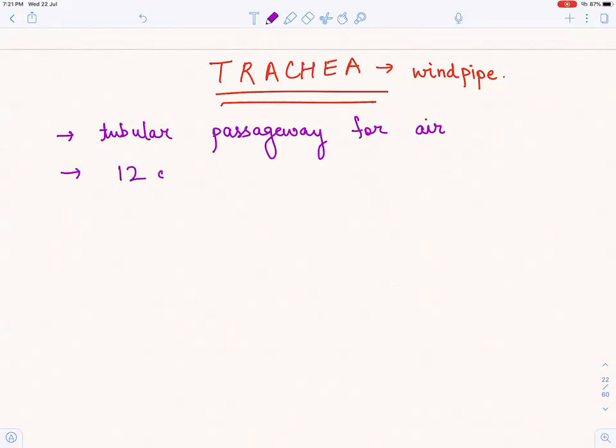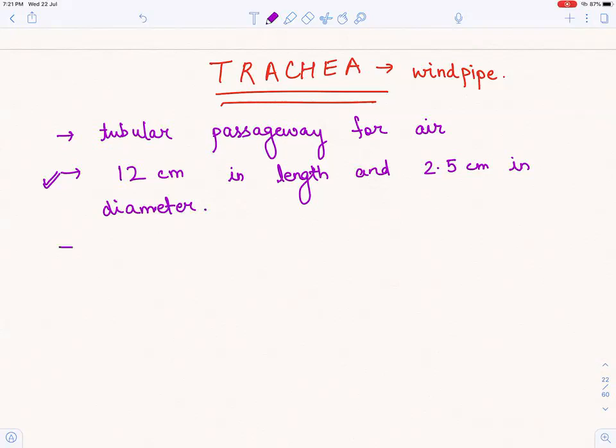It is around 12 centimeter in length. I don't know why, but this is a very favorite question: what is the length of trachea? It's 12 centimeter in length and 2.5 centimeter in diameter.